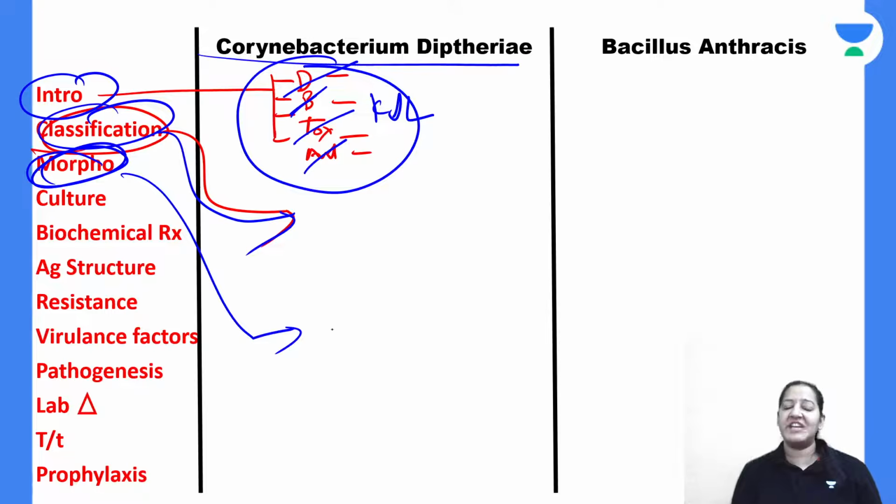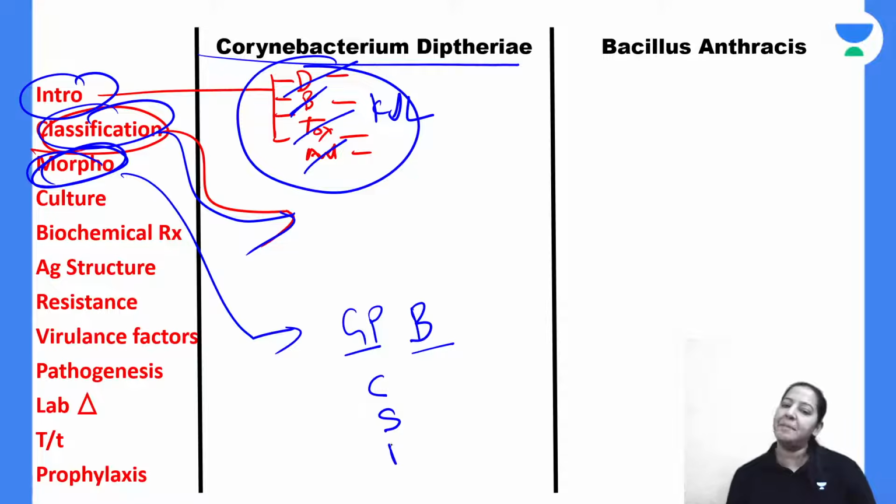In morphology, tell me whether it is gram-positive and gram-negative. It is gram-positive. Whether it is cocci or bacilli, it is bacilli. So they are gram-positive bacilli. Tell me capsule present or absent, tell me spore present or absent, and tell me motility present or absent. Comment on the three things. Would you like to comment? Anyone, Dr. Mahesh, others? Can you comment on the three things? Capsule, spore, and motility. Is it present or absent in Corynebacterium diphtheria?